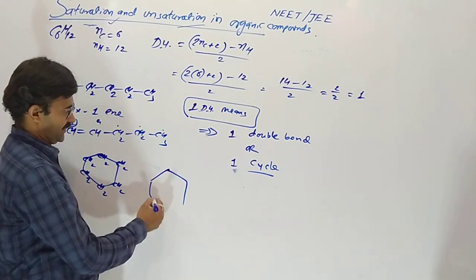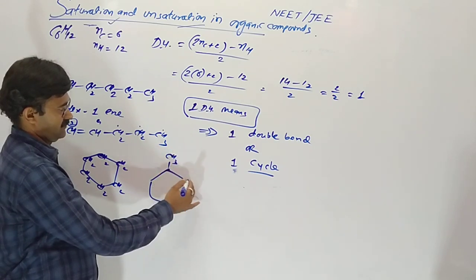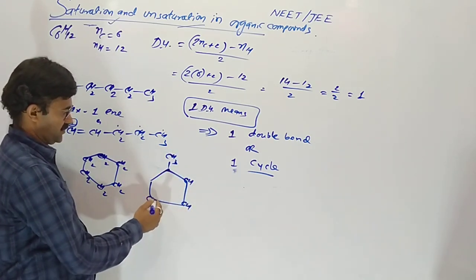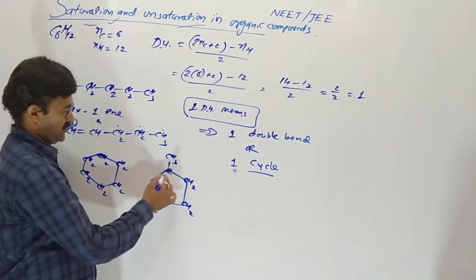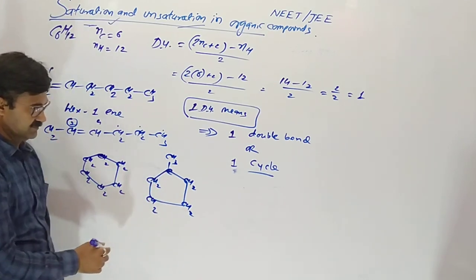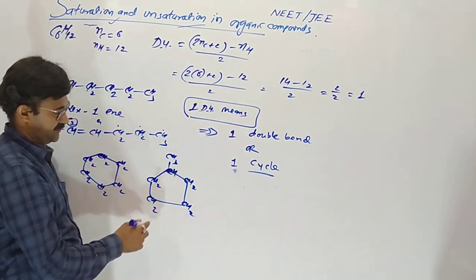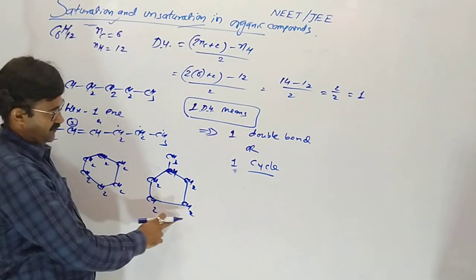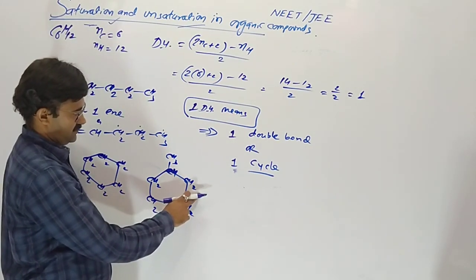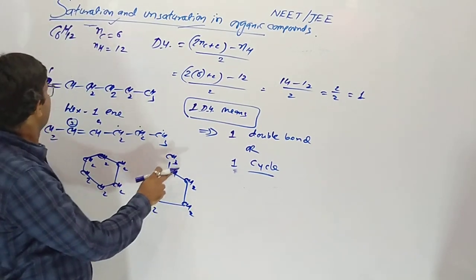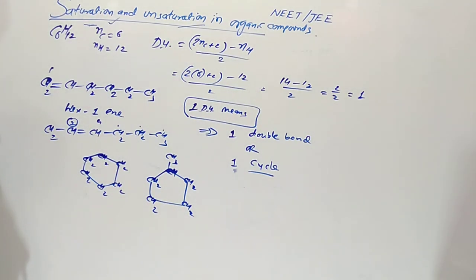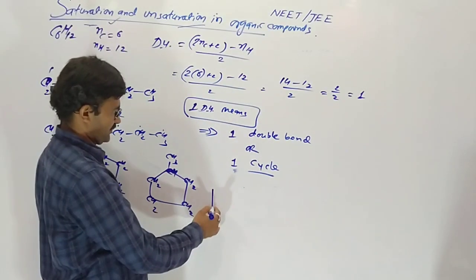If we take it like this, CH, CH, CH2, CH2, C, CH2, what happens there? 2 plus 2, 4 plus 2, 6 plus 8, 9, 10 and 12. So the hydrogens are 12, and CH3, yes sir.